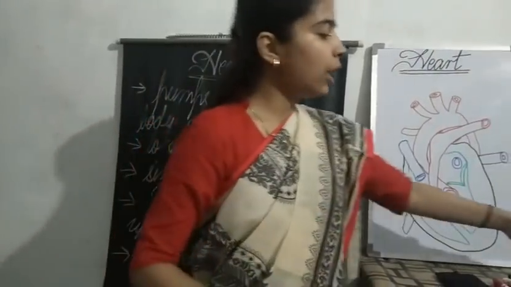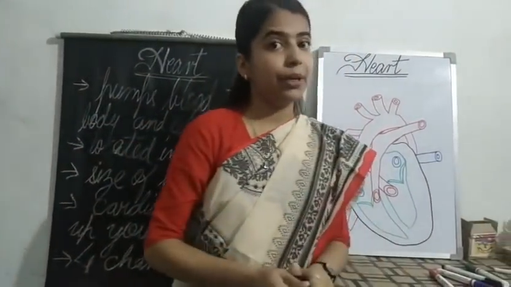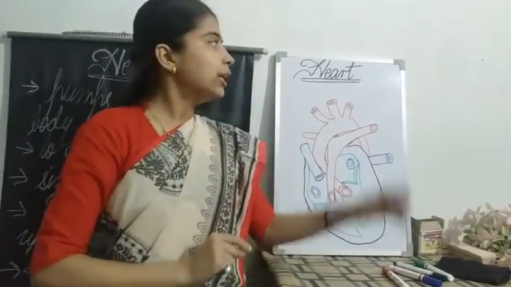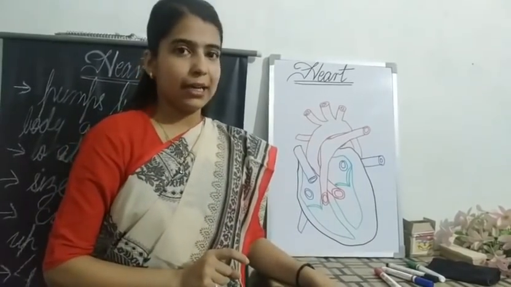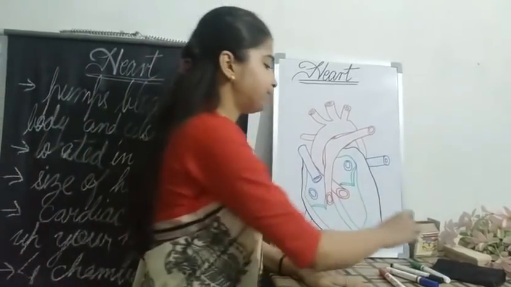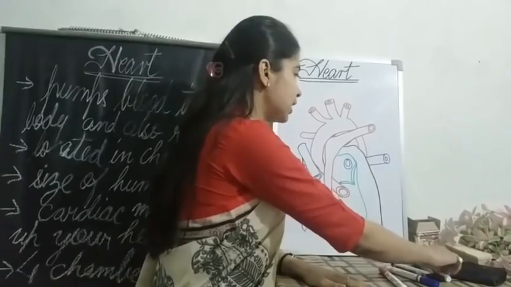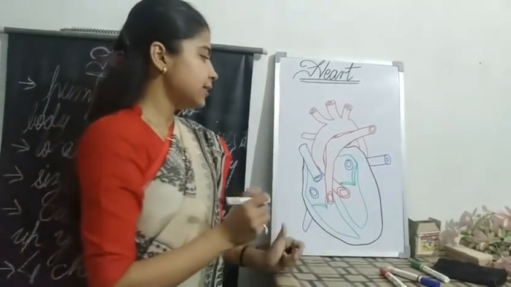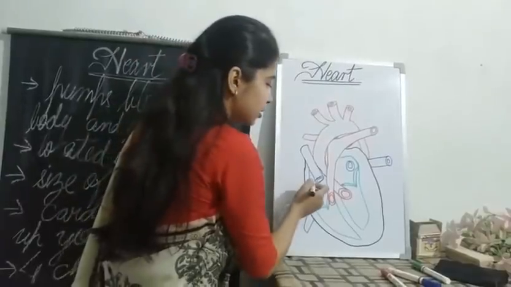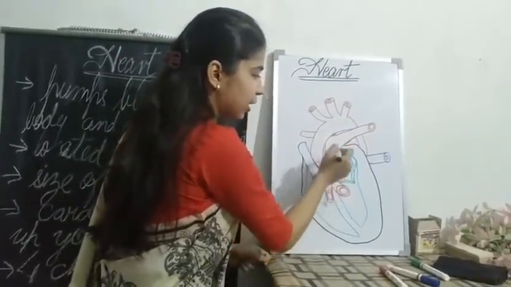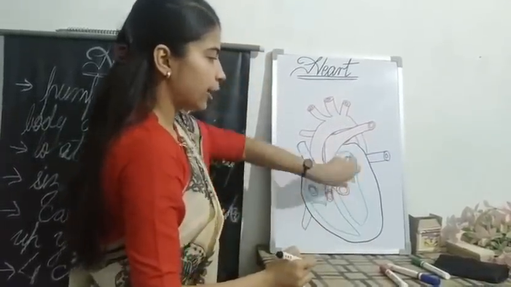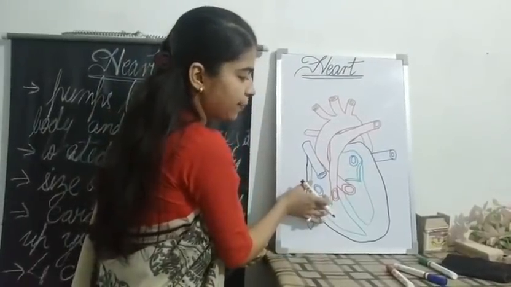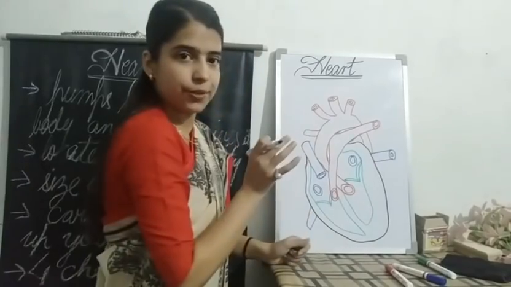Now we will be learning about these 4 chambers, and also I will tell you the structure of the heart. Your heart is said to be four-chambered. Here I have drawn the figure, the structure of your heart: the upper two portions and the lower two portions.